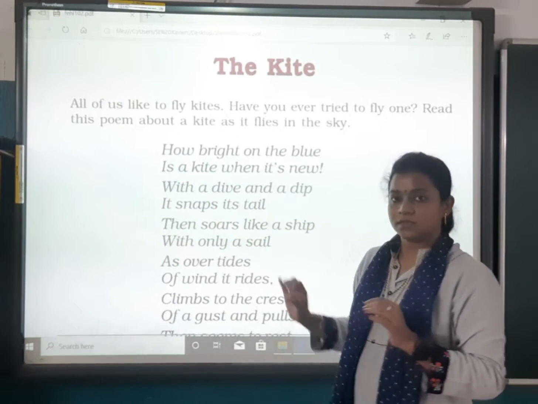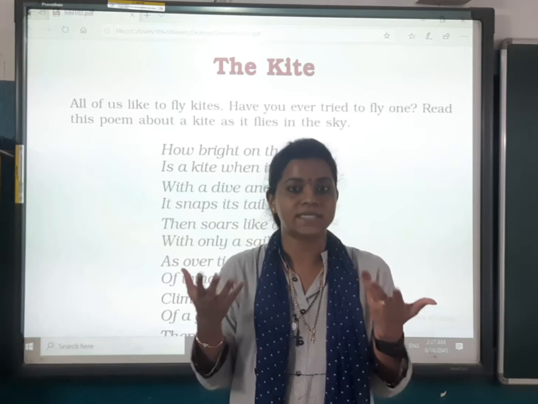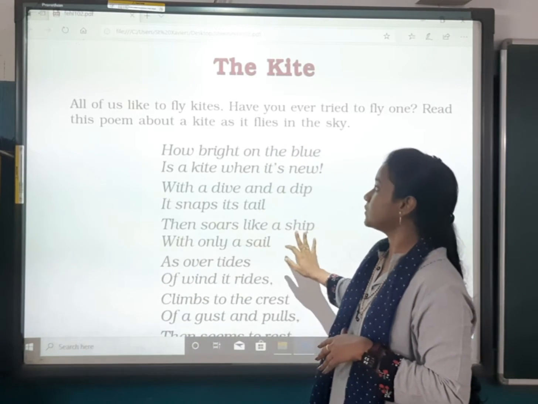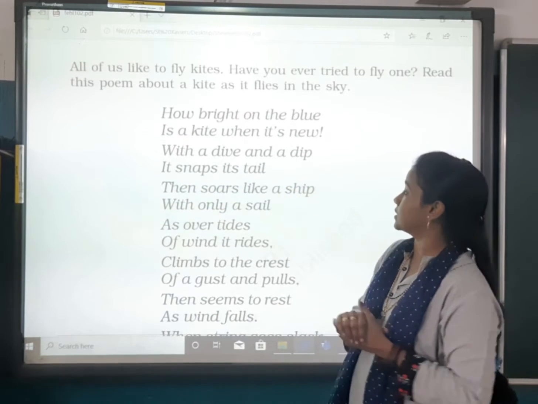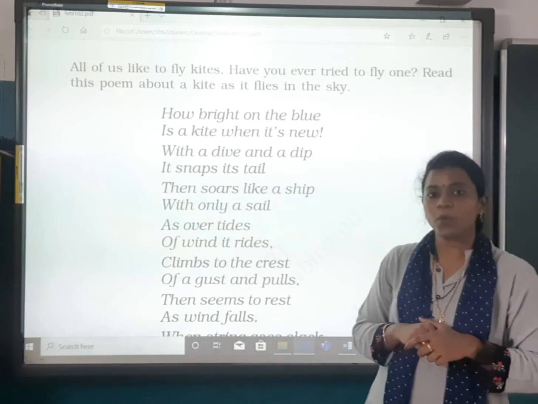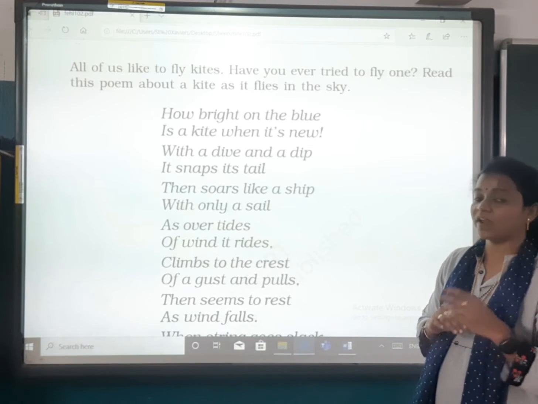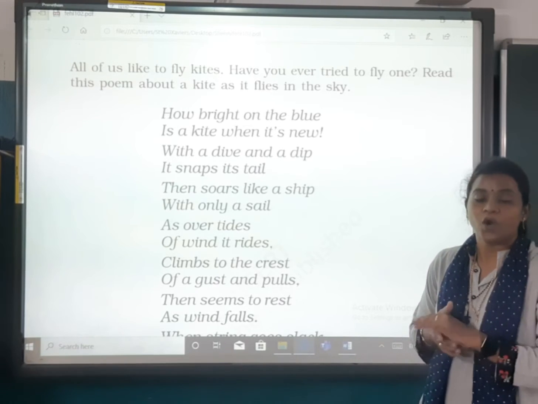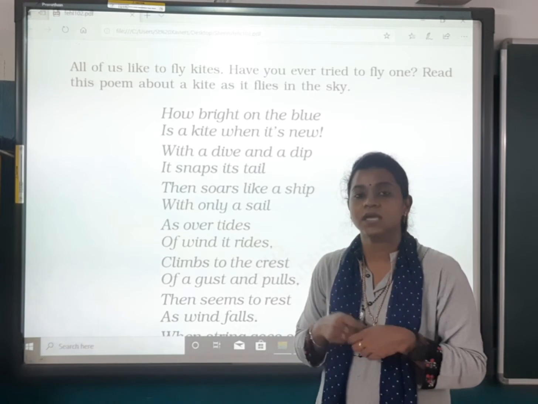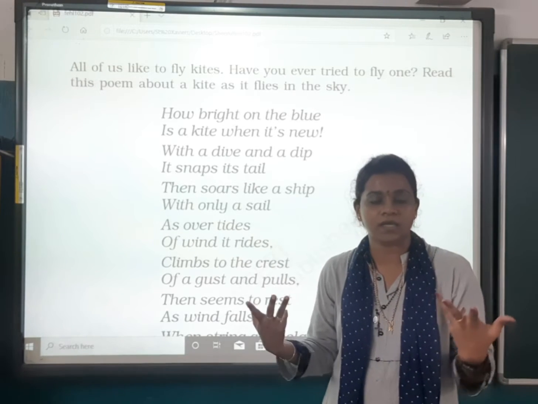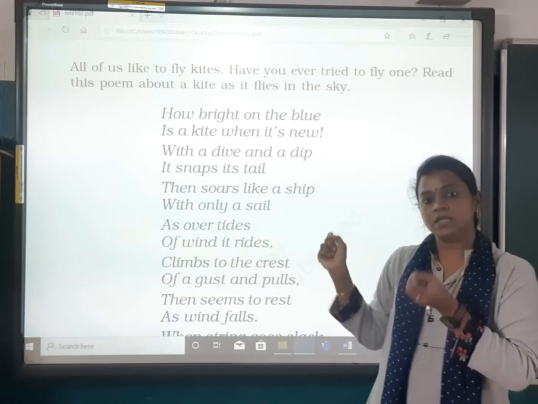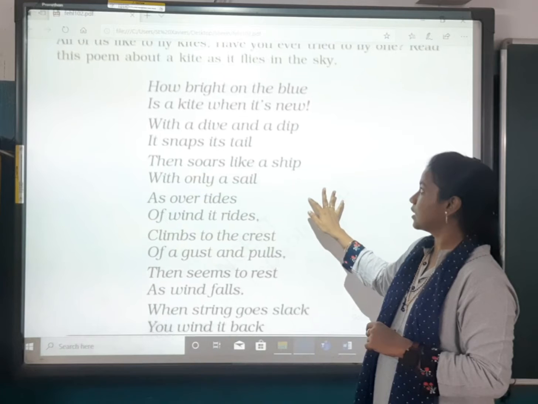The Kite. I hope you all know what a kite is and you have all seen one. All of us like to fly a kite. Have you ever tried to fly one? Read this poem about a kite as it flies in the sky. We all have seen a kite, we have all flown a kite, right? जब उत्तरायण आते हैं, हम क्या करते हैं? यही करते हैं. So today we will learn a little about the kite.